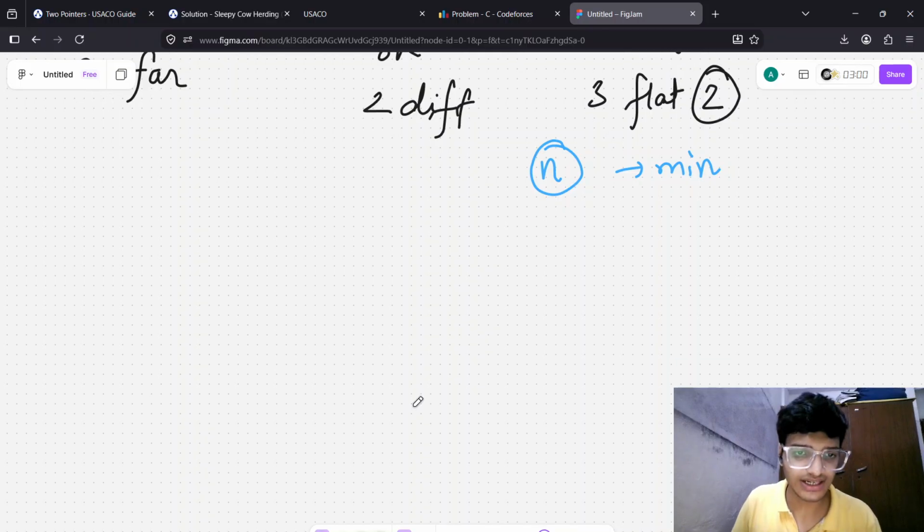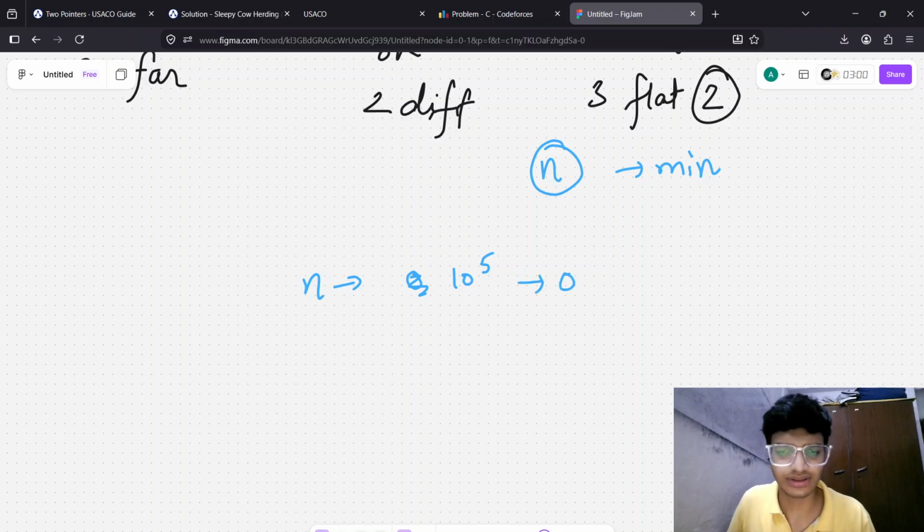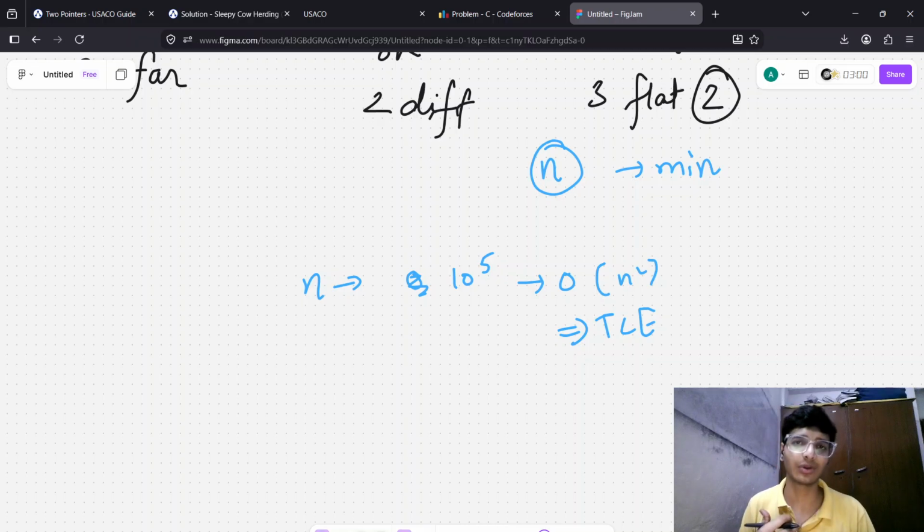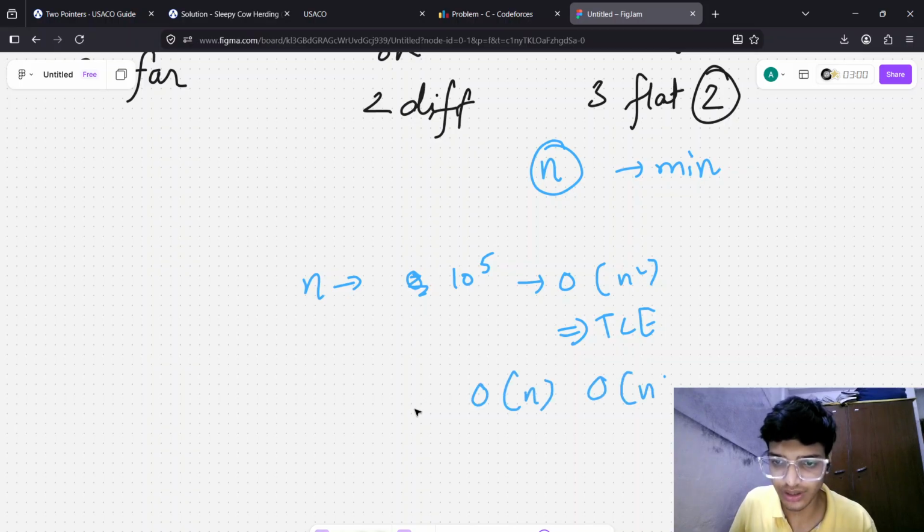First of all, let's see the test case range. That is n, it's 10 to the power 5. So if we try some brute force method, something of order n square, it will give us TLE, since online platforms don't support more than 10 to the power 8. To be in the safe limit, we have to be lesser than 10 to the power 8. That is, according to the situation, order of n log n or something like that, but not order of n square at all.